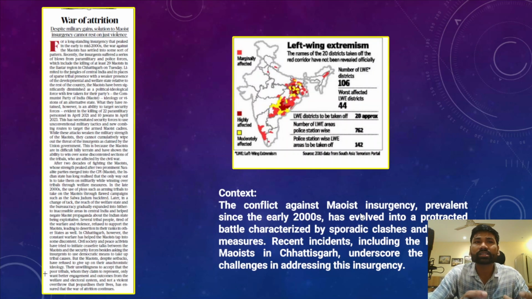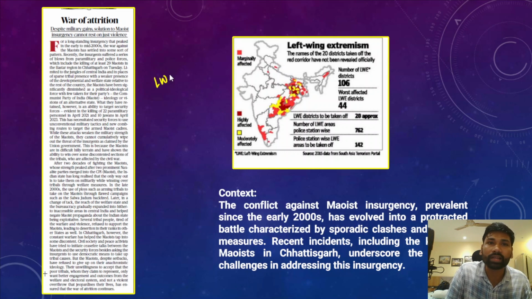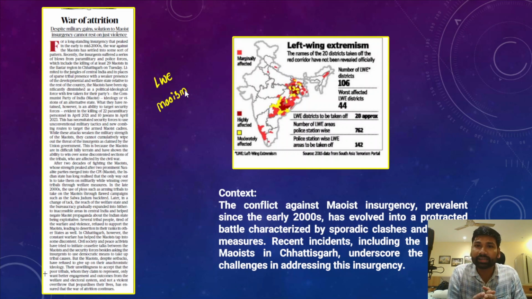So let's discuss a few important editorials and also important news articles. The first very important editorial is with respect to the problem of left-wing extremism in India, also called Maoism, in the tribal belts of India. Now in this image you can clearly see there are certain red corridors, the areas which are highly affected by left-wing extremism, and those regions are called red corridors.